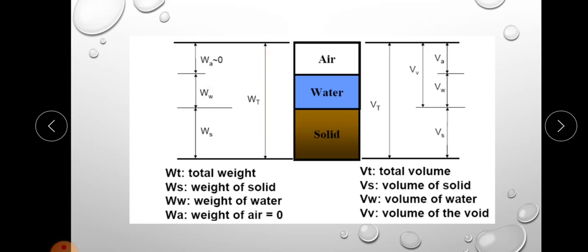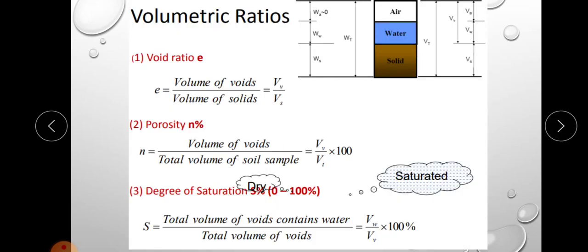Okay, so this is a three-phase system, and from this three-phase system we are going to discuss the terms which are used in soil mechanics and the interrelationship between these terms. First we can discuss the volumetric relationships, which are widely used in soil mechanics. First one is void ratio.